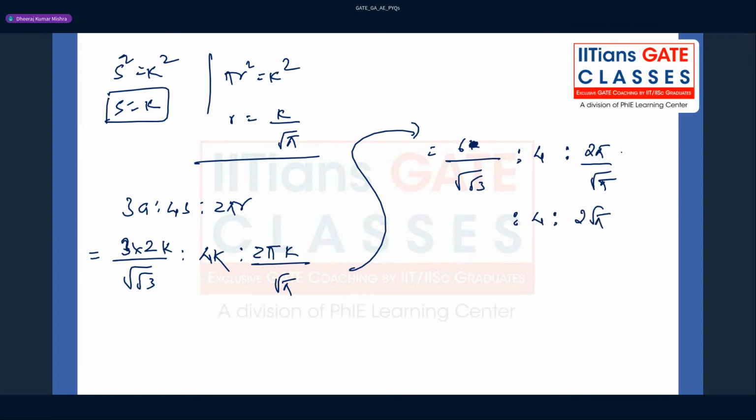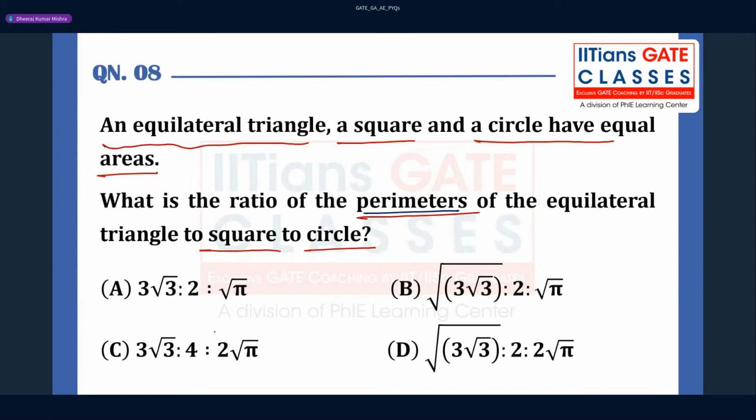Root pi into root pi, root pi gets cancelled. Here you can say that this is nothing but root 3, and then into 2 upon root 3, right? So 1 root 3 can be cancelled also from the bottom. So what answer you're going to get here, please check out.